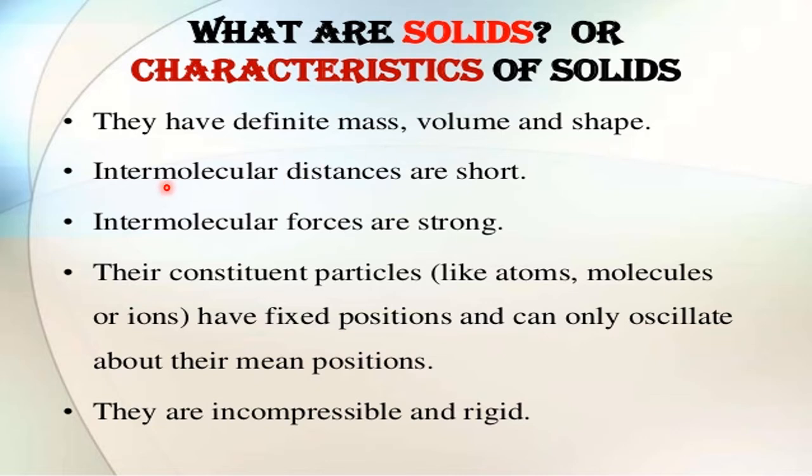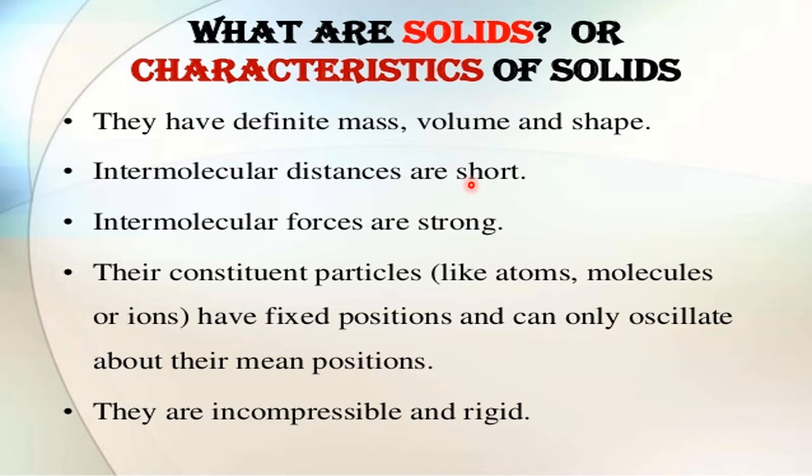This is most important. Intermolecular distances are short. That means if you go to the microscopic level or the molecular level of solid state, we see that they contain tiny particles. Okay, so they are made up of very small particles. But if you see the distance from one particle to the other particle, it is less. Okay, they have a very short interparticle distance, or interatomic distance, or intermolecular distance. Okay, that means what? Close packing is there. In the solid state, particles are closely packed. That's why they maintain their shape. They are rigid. They are incompressible.